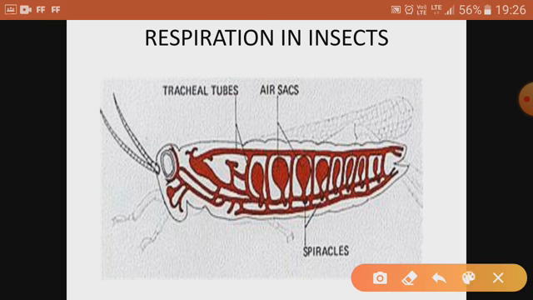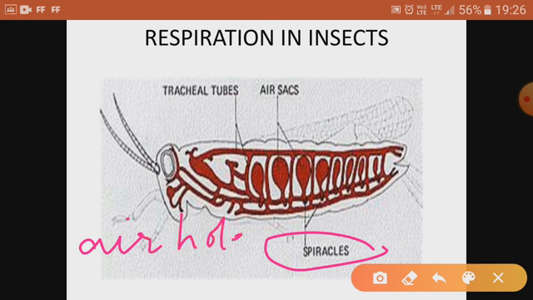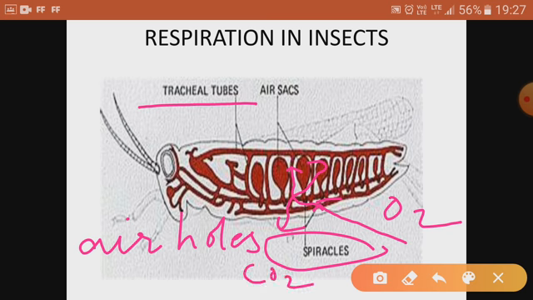Now next one is in the case of insects. Insects like cockroach have spiracles, or air holes, and tracheal tubes, or air tubes. Air enters through these holes called spiracles, and then it gets inside the air tube. This is how air which is rich in oxygen enters, and after some time it comes out through the same spiracles and same tubes, and that time it carries carbon dioxide.